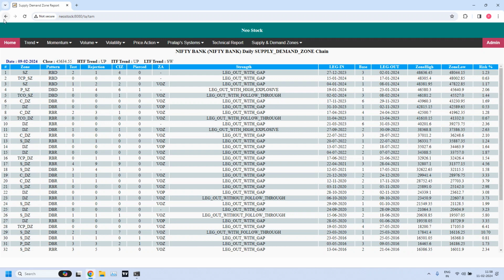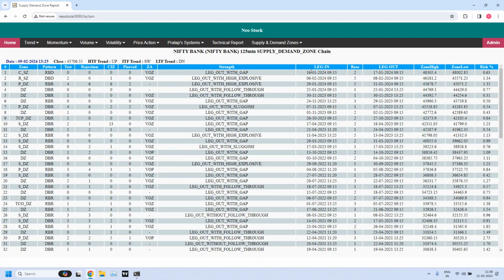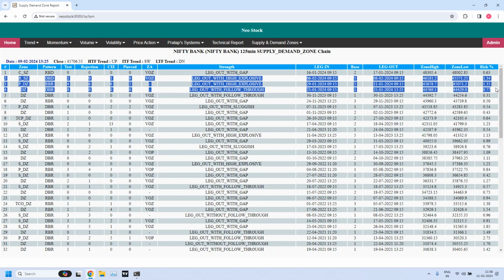Now let's go back and generate for 125 minutes. Let us generate the chain for the 125 minutes time frame. So these are all the 125 minutes supply zones and demand zones. The immediately available are these two. But the third one is pierced, so you need to look into the next one. That is the fourth one.